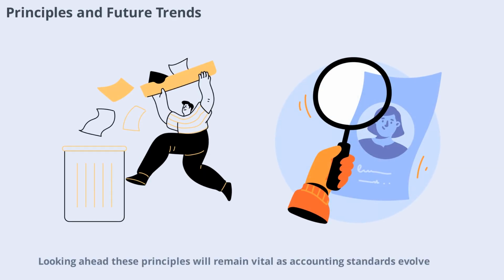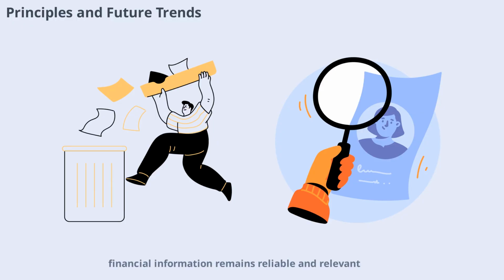Looking ahead, these principles will remain vital as accounting standards evolve. New business models, technologies, and regulations will continue to shape financial reporting. By staying true to consistency, conservatism, and full disclosure, accountants can help ensure that financial information remains reliable and relevant.